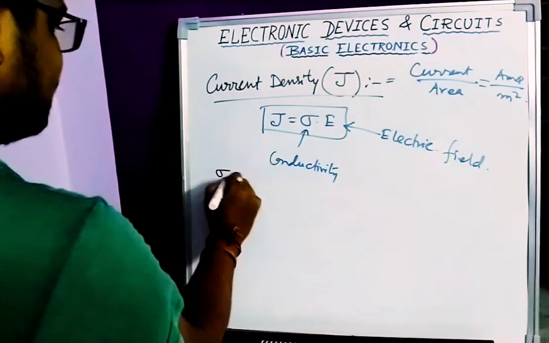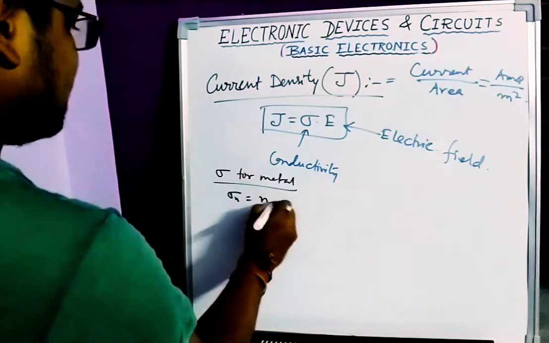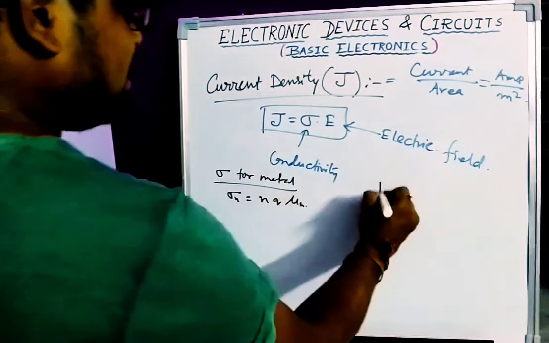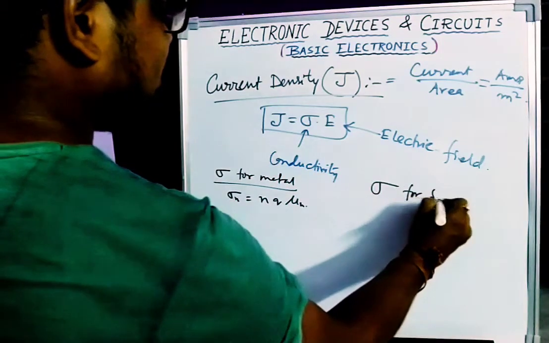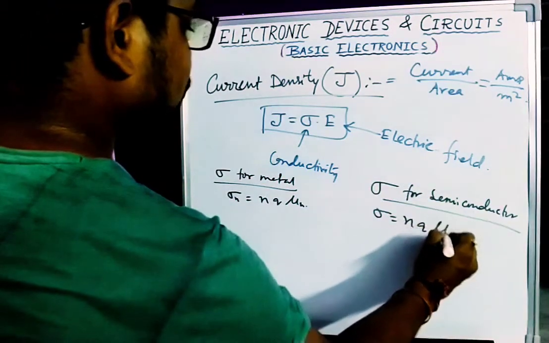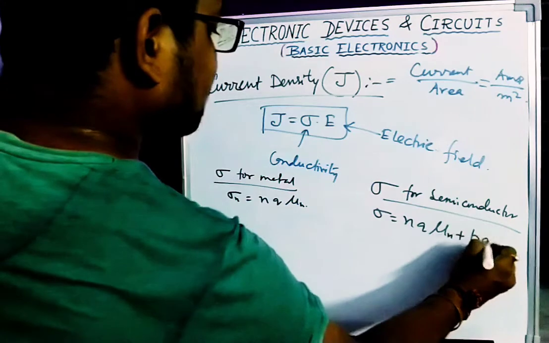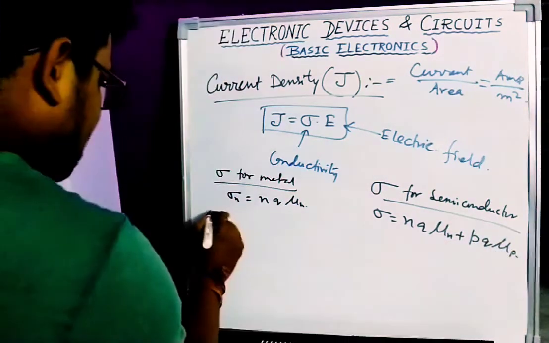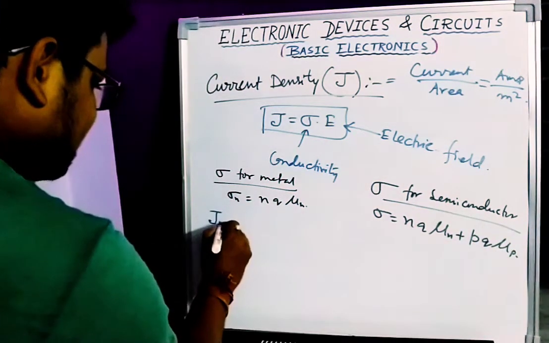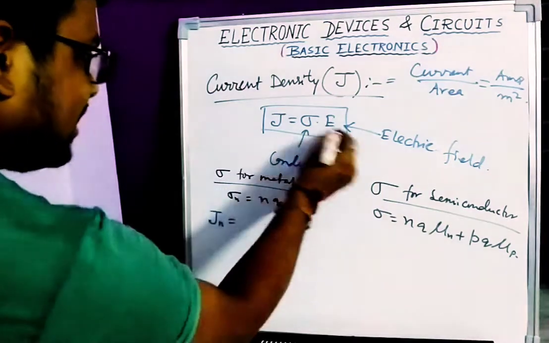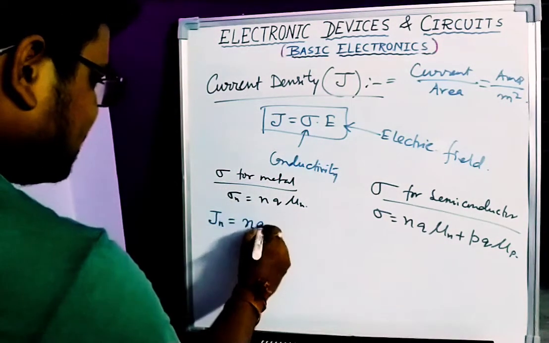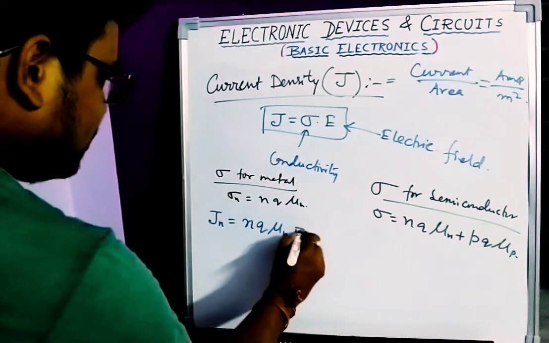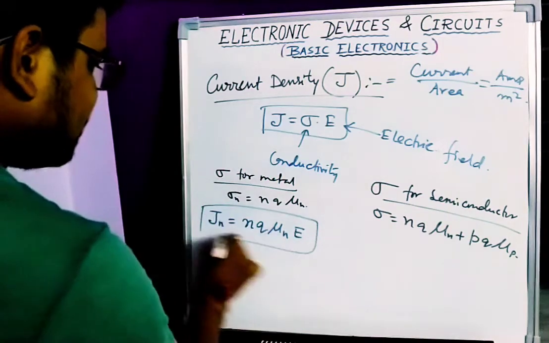Sigma for metal is nqμn, and sigma for semiconductor is nqμn plus pqμp. So current density for metal, Jn, is equal to sigma into E. Sigma means nqμn into E. Okay, this is the current density for metal.